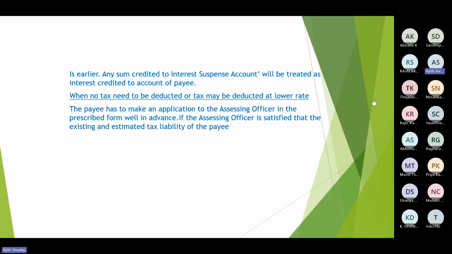In the case of 193 as well as 194A, 15G, 15H options are there, but not in all other remaining TDS sections. So apart from 193 and 194A, in all other sections, if the TDS has to be deducted at a lower rate or TDS is not to be deducted, then the assessee has another option, to approach the assessing officer under section 197 of the Act. Which is the section, my dear friends? Section 197.